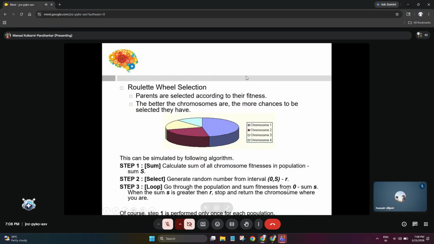Go through the population and sum the fitness from 0 to S until the sum S is greater than R. So एक मैंने random number जो generate किया है, तो ऐसे chromosomes जिसमें sum is greater than this random number, अगर है, so that is getting selected. Otherwise, no. Are you getting my point?